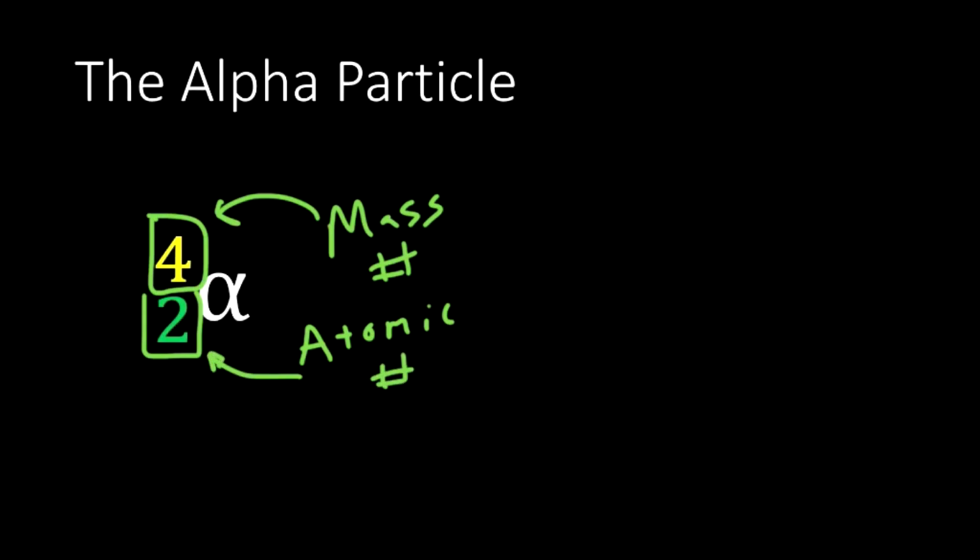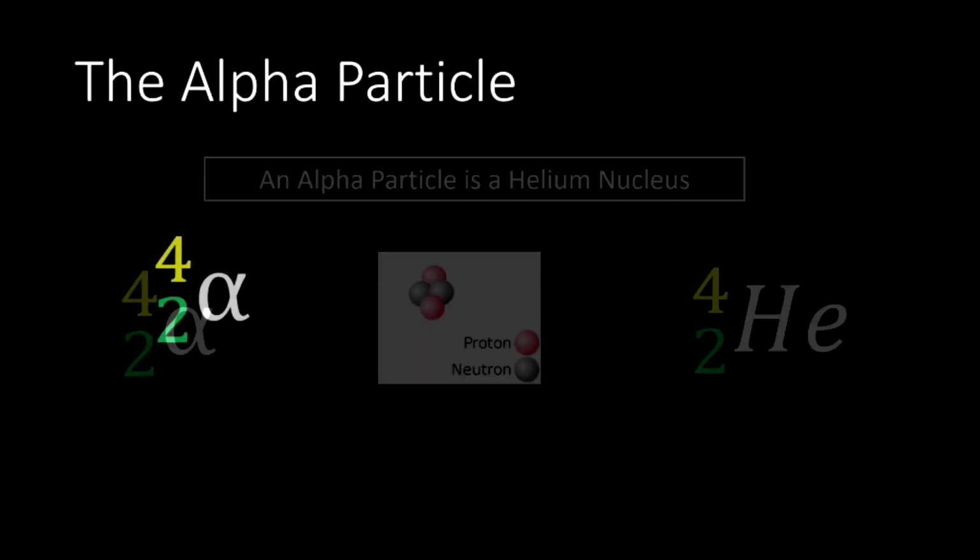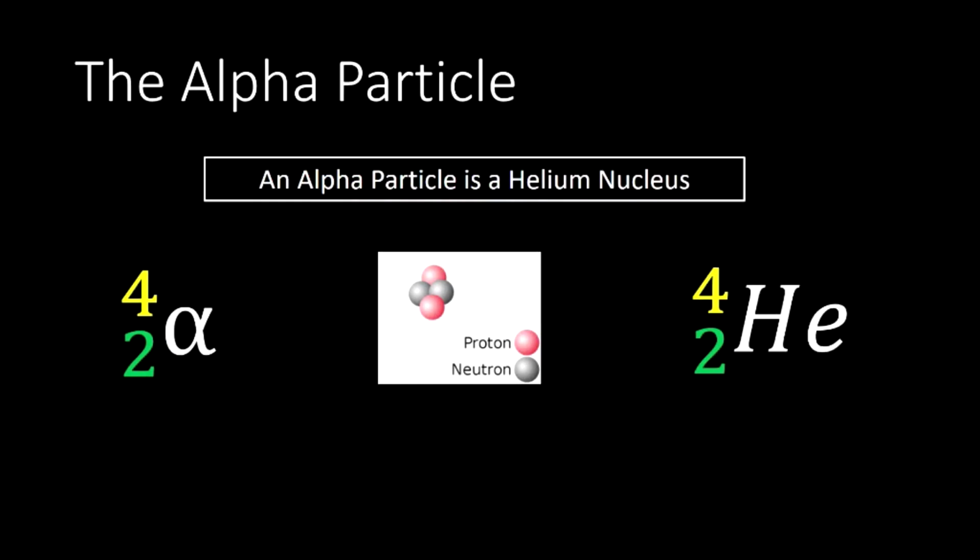Now remember, the atomic number defines what element we have. And so if we have protons, we have an element. What element has the atomic number 2? Well, it turns out to be helium. We could go look that up on a periodic table. And so an alpha particle is just a helium nucleus. In both of these notations, whether you use the alpha, which is a Greek letter, or He, which is our symbol for helium, we mean this, a nucleus that has 2 protons and 2 neutrons.